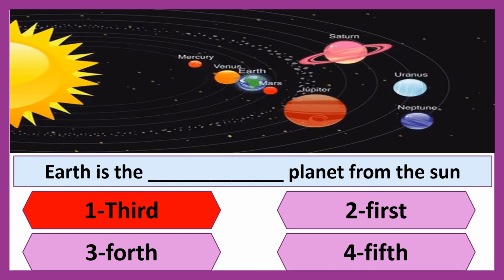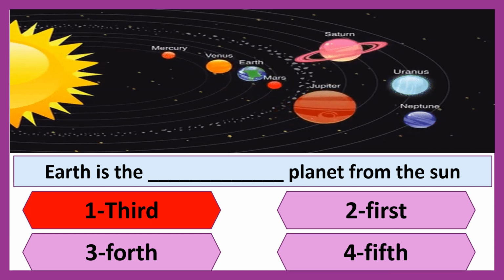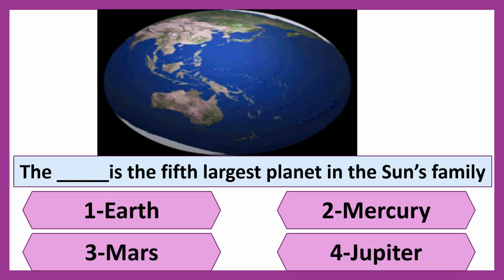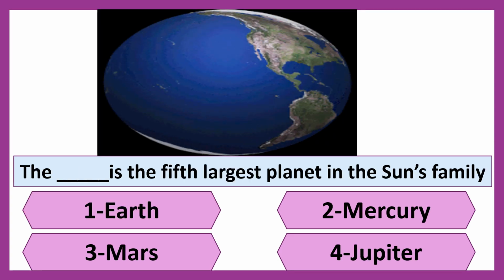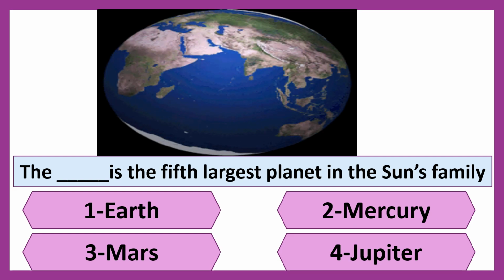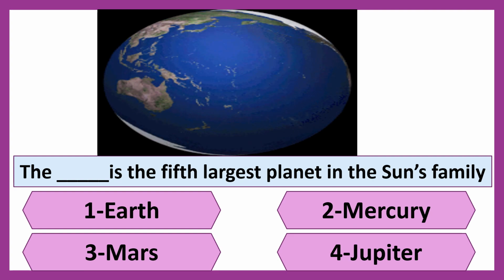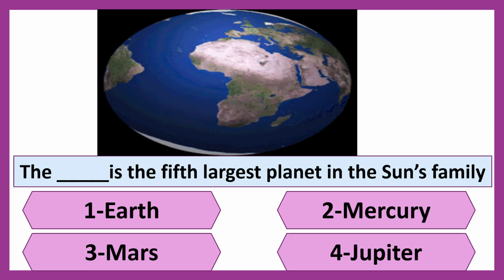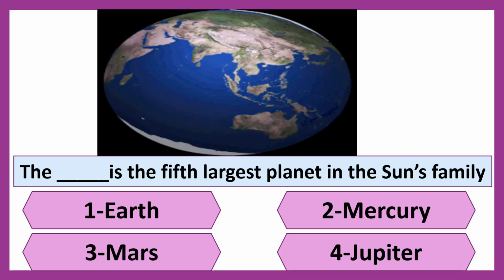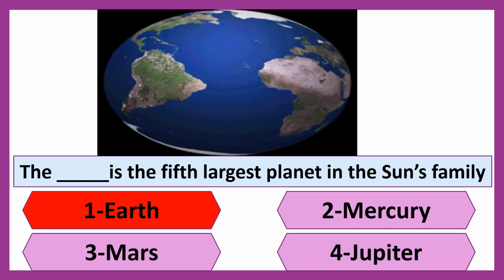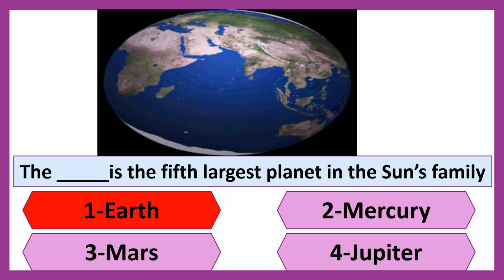Yes, you are right, children. Earth is the third planet from the Sun. Come to the next question. The dash is the fifth largest planet in the Sun family. First option is Earth, second Mercury, third Mars, fourth Jupiter. You are right, children. Earth is the fifth largest planet in the Sun's family.